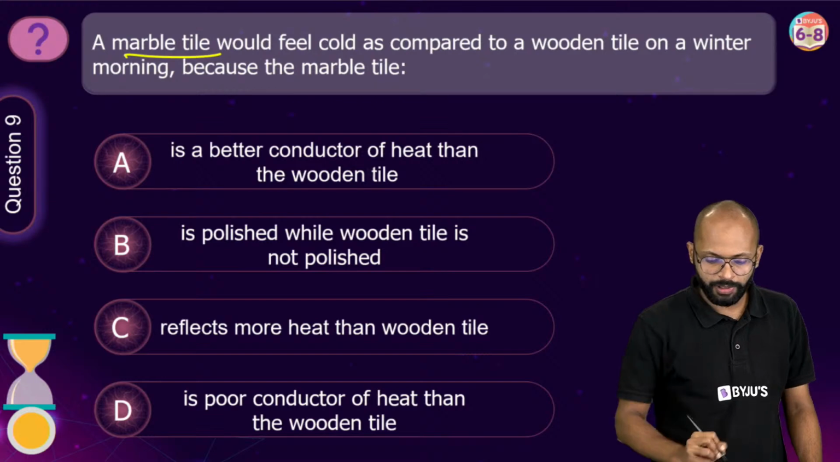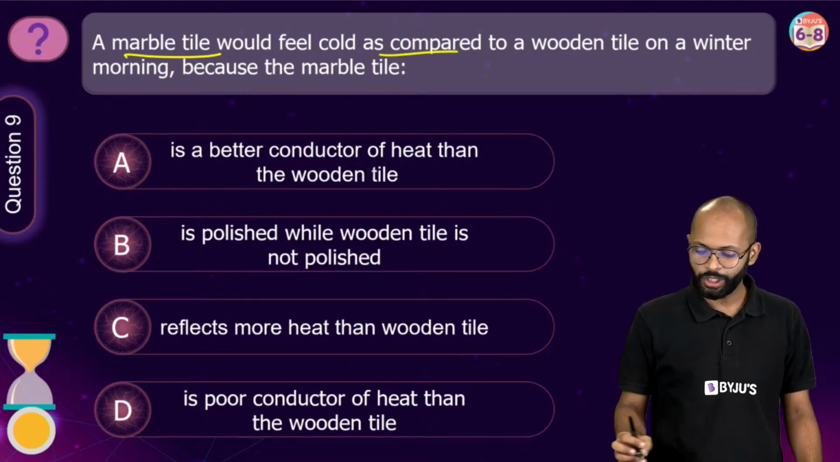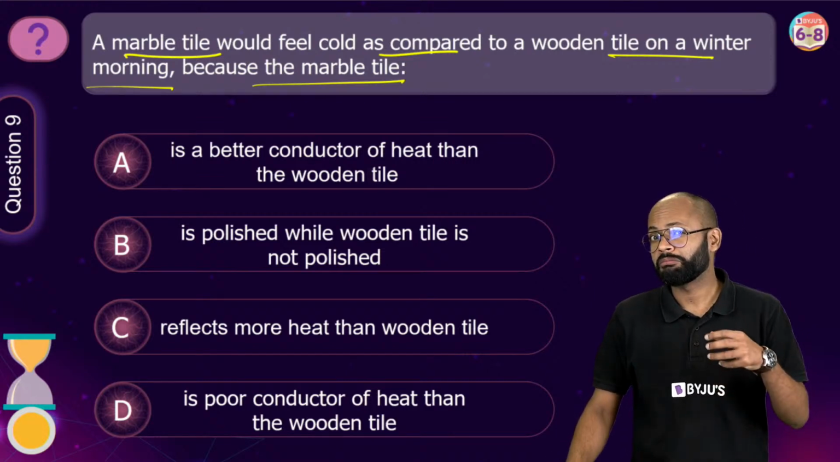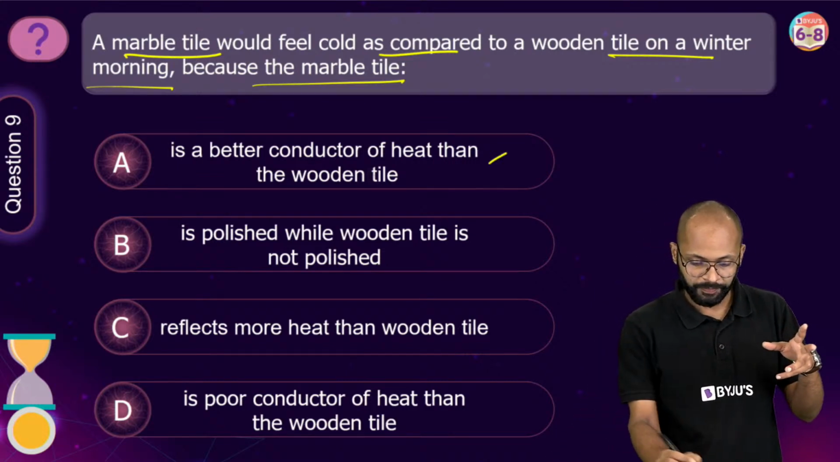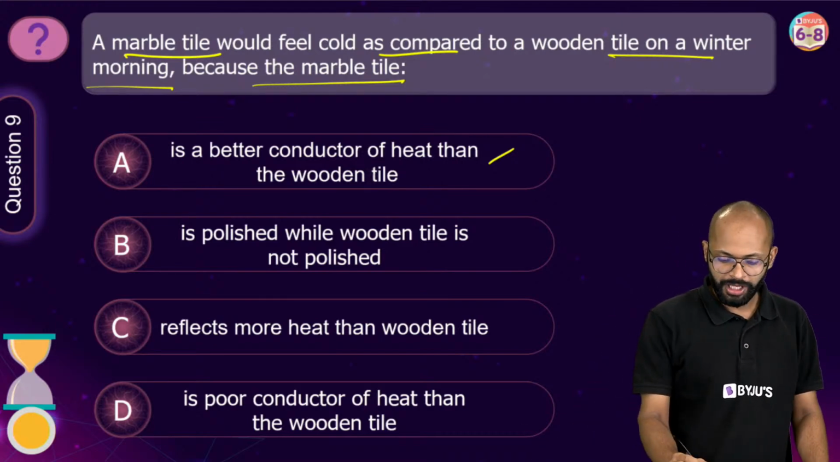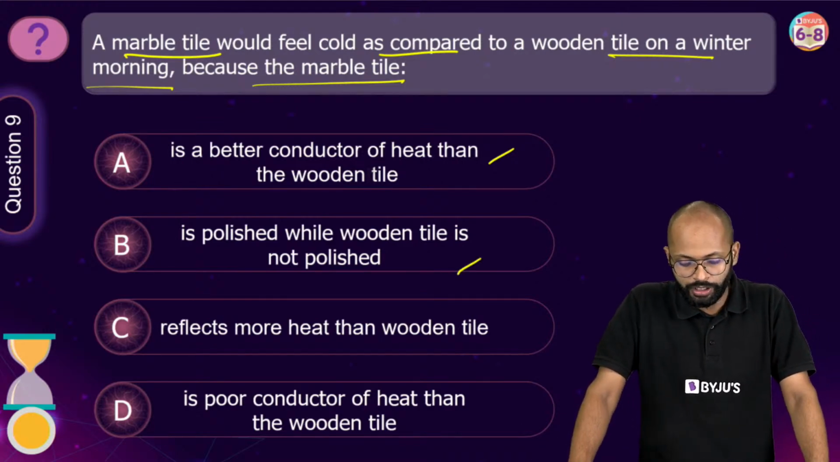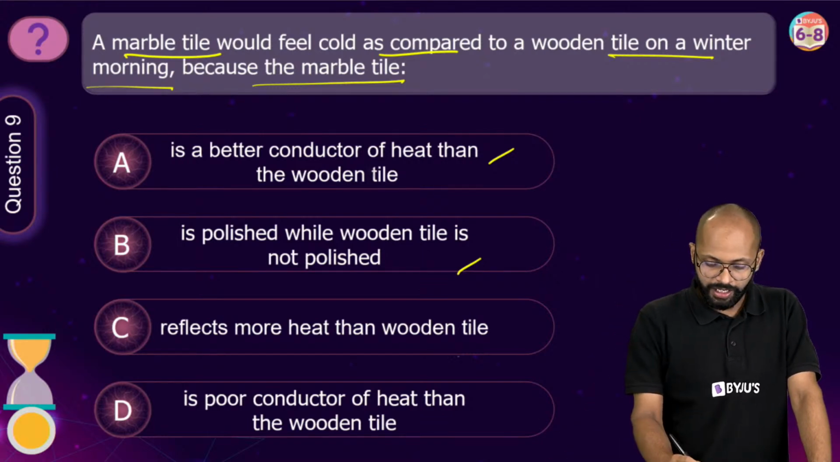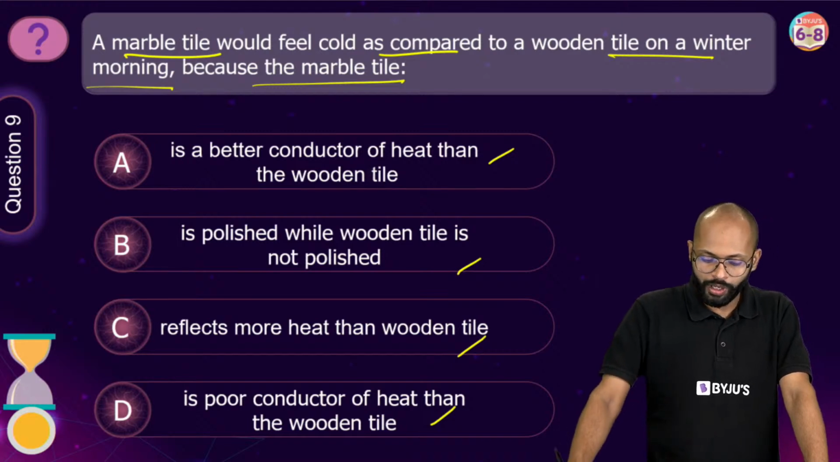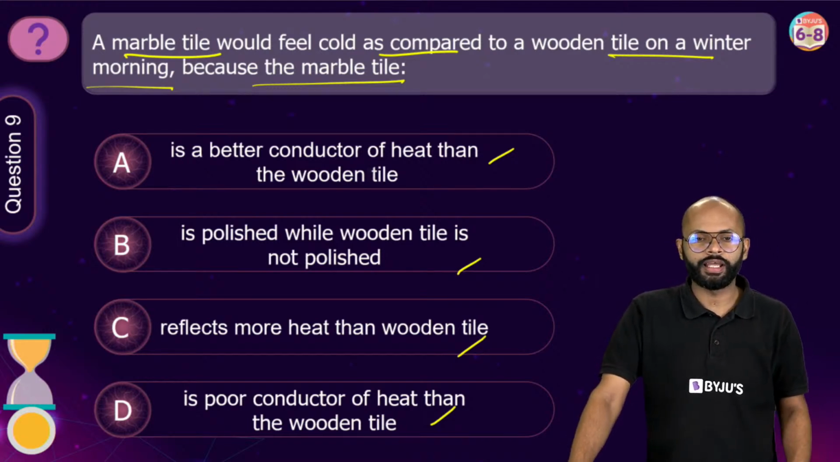Question number 9. A marble tile would feel cold as compared to a wooden tile on a winter morning because the marble tile will do what? Think about it. A is a better conductor of heat than the wooden tile. B is polished while wooden tile is not polished. C reflects more heat than wooden tile, and D is poor conductor of heat than the wooden tile.